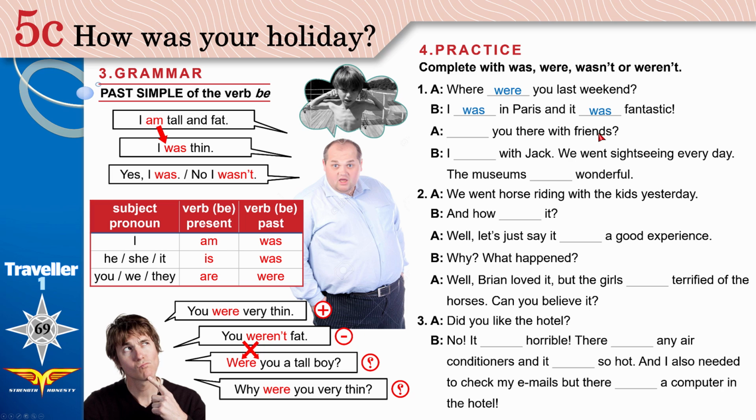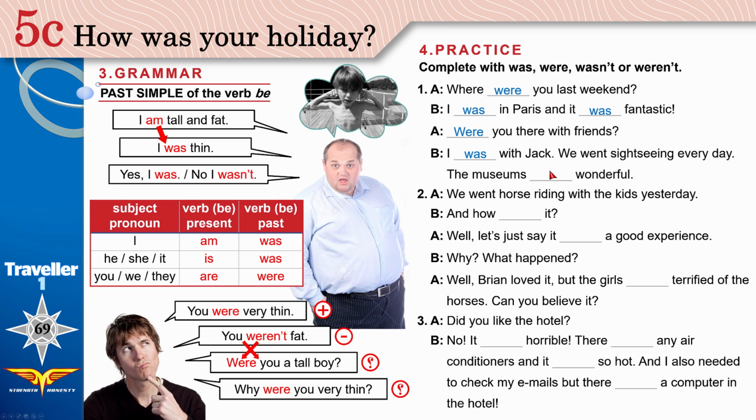A question. You. Were you there with friends? I was with Jack. We went sightseeing every day. The museums are buildings where we keep historic and cultural objects. Wonderful. The museums.